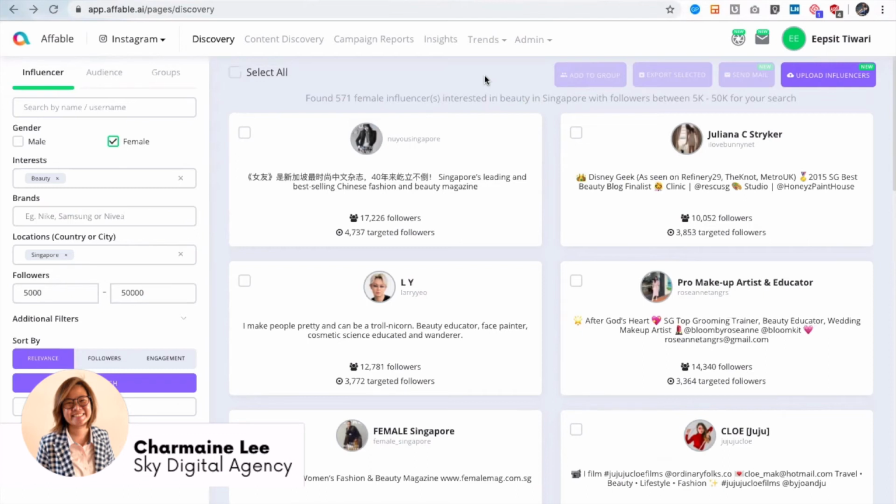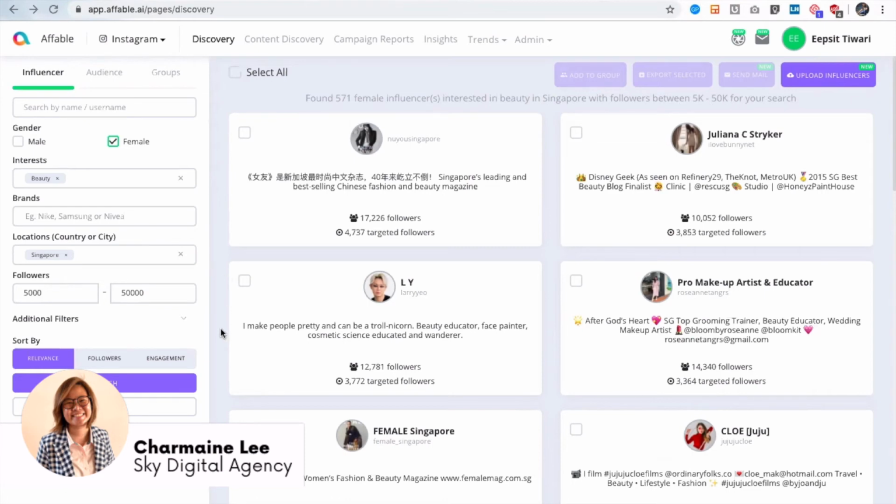Right. So I see on the screen here on the left, it says sort by relevance, followers, and engagements. What are the differences between these three options, given that you have set the filters: female, the interest is beauty, location is Singapore, and their followers are between 5,000 to 50,000? So basically, this is just the sorting criteria. Based on these parameters, our system has shortlisted 571 influencers who are female, in beauty, and in Singapore with this follower range.